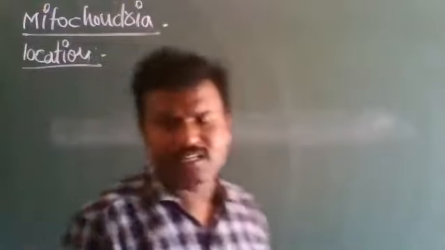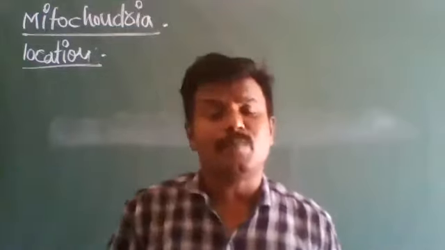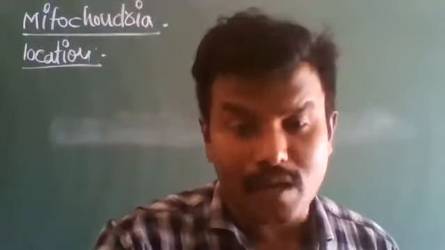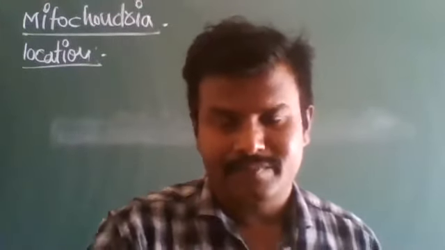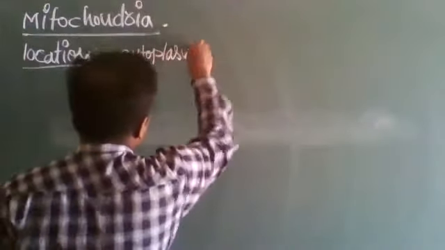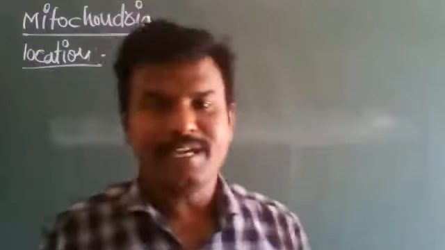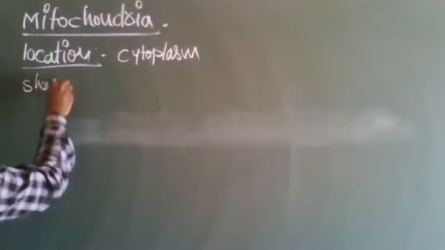Location of mitochondria. Mitochondria are extremely small and are located in the cytoplasm of the cell. Next, the shape of the mitochondria.